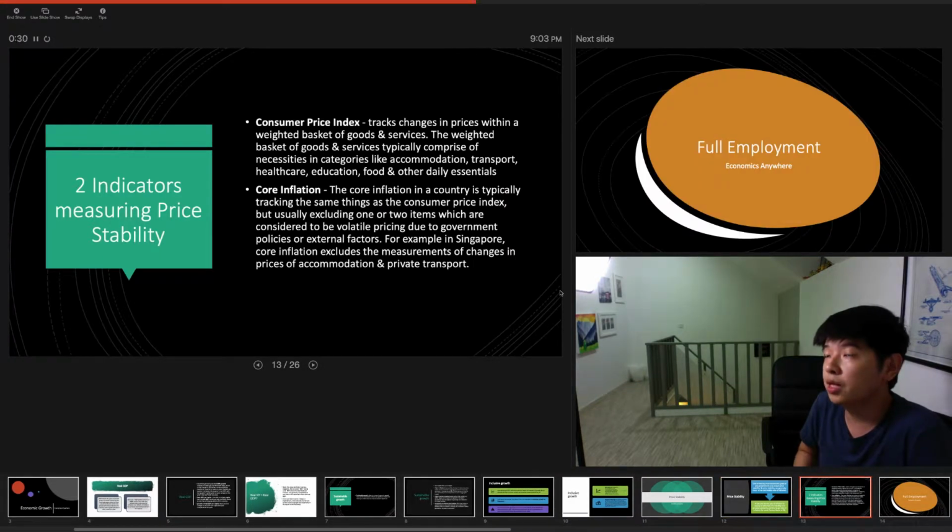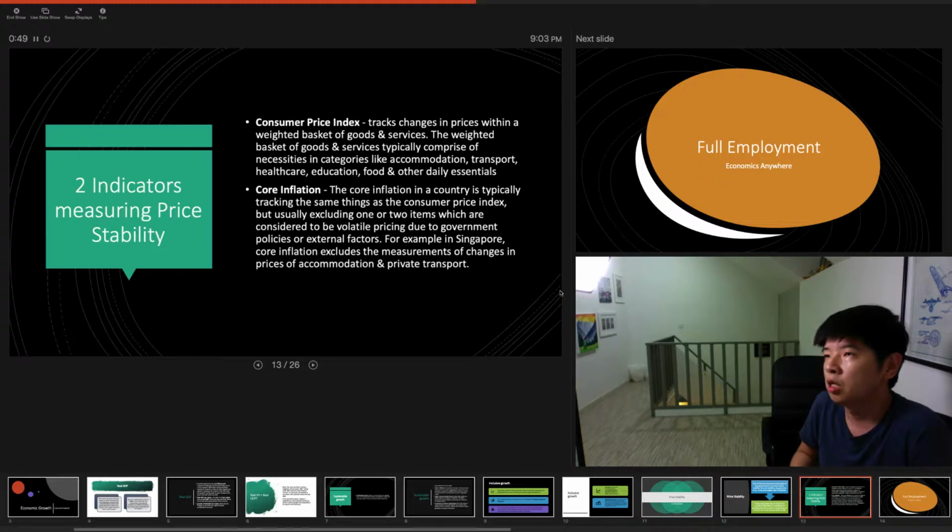Now, there are two indicators we use to measure inflation or price stability. The first measurement is what we call the consumer price index. The consumer price index tracks the changes in prices within a weighted basket of goods and services. So what do we expect to see in this weighted basket? We expect to see necessities like accommodation.